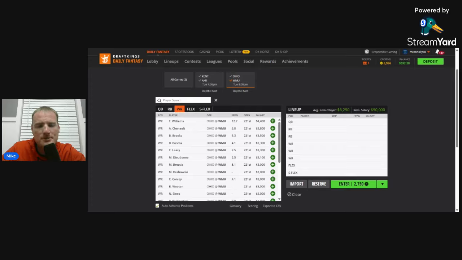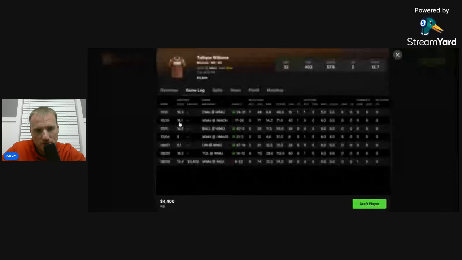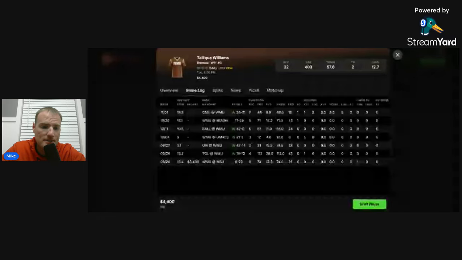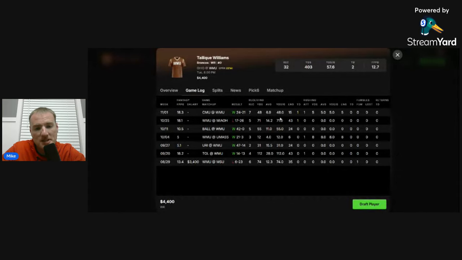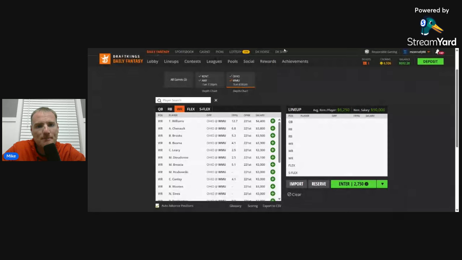At the wide receiver position, Western Michigan does have a very clear wide receiver one. It is Talik Williams. If that name sounds familiar, he was a dog at Georgia State last year, and now he's in the MAC. Back-to-back games over 18 DraftKings points. Pretty solid. 5 catches in 3 straight games. He's probably the best points per dollar wide receiver play on the slate, just if I had to guess.